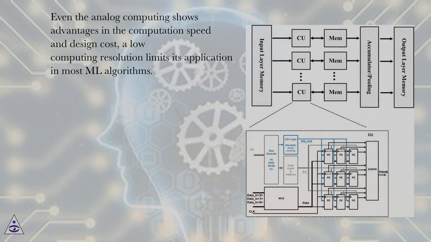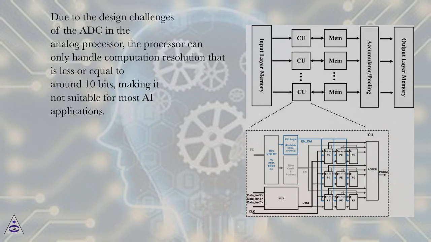Even though analog computing shows advantages in the computation speed and design cost, a low computing resolution limits its application in most ML algorithms. Due to the design challenges of the ADC in the analog processor, the processor can only handle computation resolution that is less or equal to around 10 bits, making it not suitable for most AI applications.